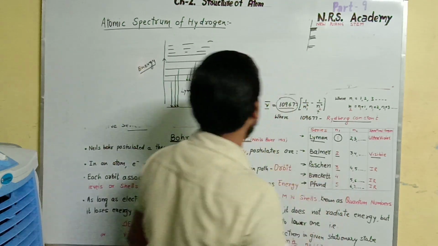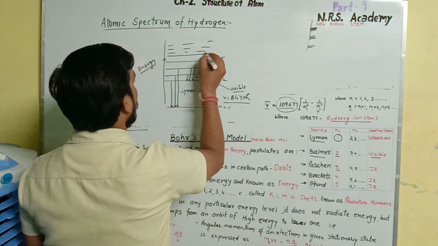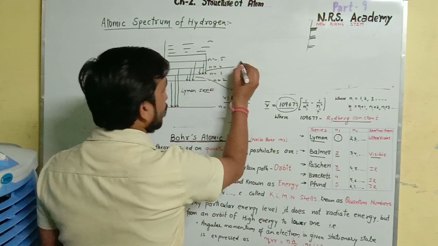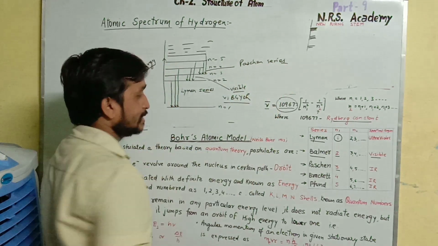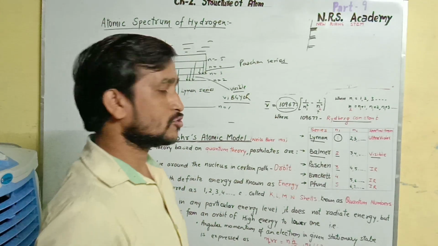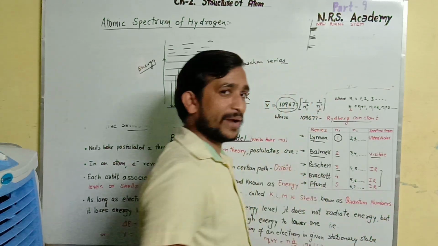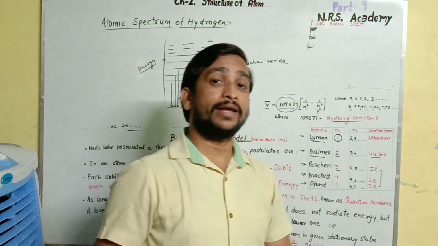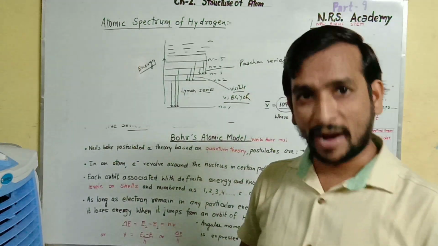The third one is the Paschen series. In a similar way, this is from fourth, from fifth, and so on. This is your Paschen series. And in a similar way, the Brackett and Pfund series. So this is how the various spectra are observed in various regions. These three, that is Paschen, Brackett, and Pfund series, are observed in the infrared region. Now this is the atomic spectrum of hydrogen.